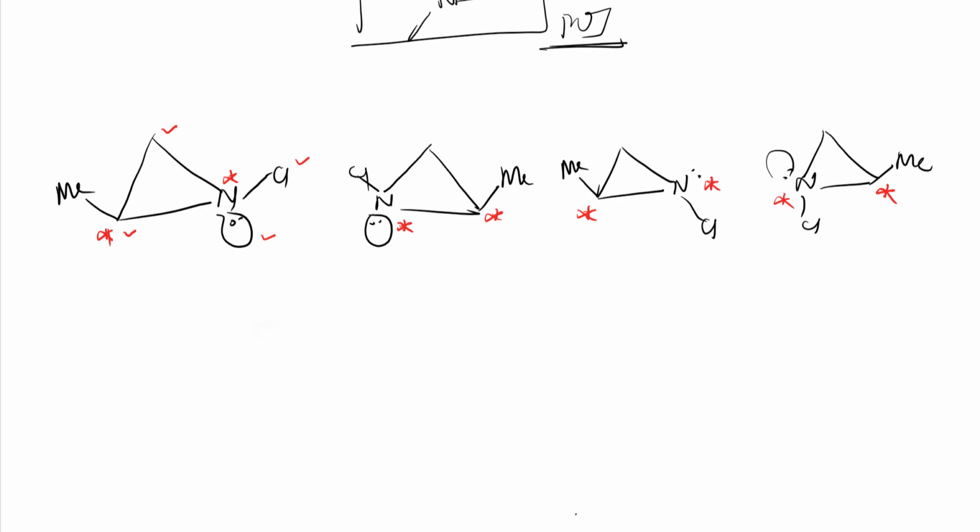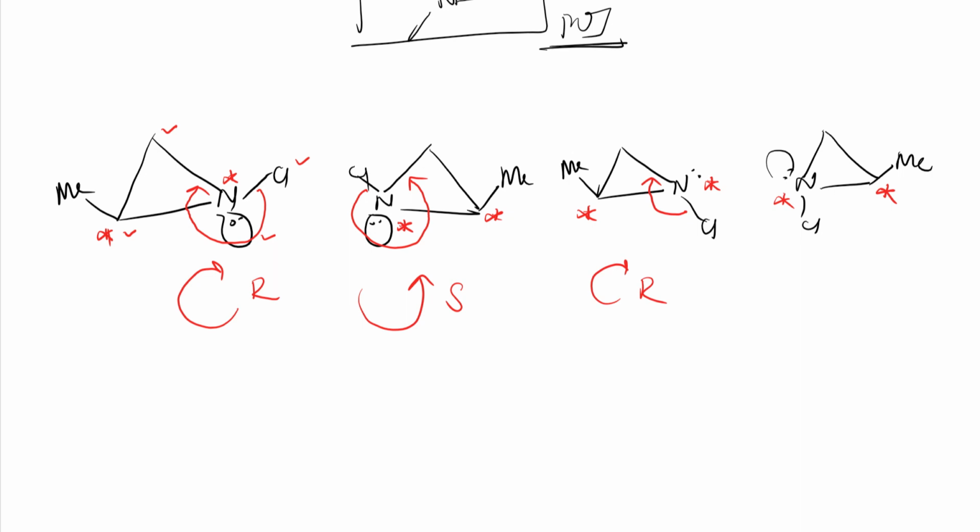So chlorine gets first preference, then this carbon, then this carbon. So it is clockwise, so you need to put R. You know, lone pair will be the least preferred, right? So whether this lone pair is below or above, it doesn't make any difference, right? So here 1 to chlorine, next to this carbon, and third to this, so it will be anti-clockwise, right? Anti-clockwise means it will be S. And here also see, chlorine first preference, this carbon next, this carbon next, so it is R.